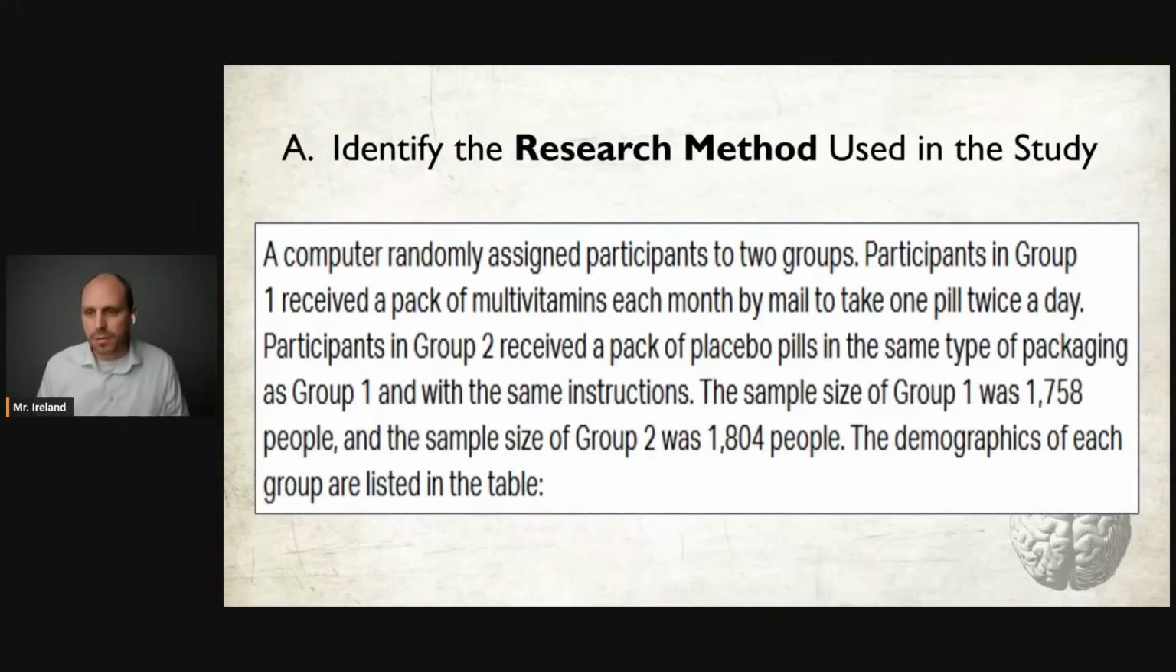And let's try to figure out what type of research method they are using in part A. So part A, identify the research method used in the study. Let's read this. A computer randomly assigned participants to 2 groups. Participants in group 1 received a pack of multivitamins each month by mail to take 1 pill twice a day. Participants in group 2 received a pack of placebo pills in the same type of packaging as group 1 with the same instructions. And then it goes on to say some other things. Well, right here, we have 2 major indicators. We have random assignment, and then we have a control group and an experimental group.